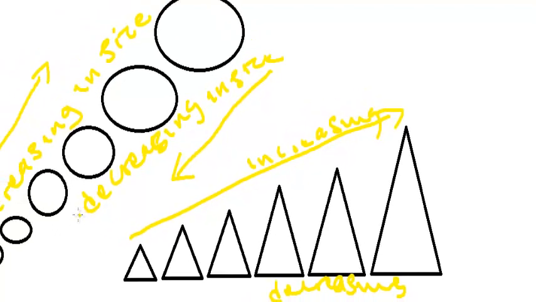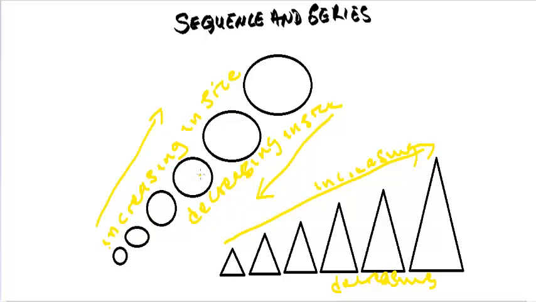Here the pattern is that the circles are increasing, and we can predict the next circle. If we are moving from the bottom to the top of the circles, then we can predict that the next circle is going to be even bigger than the bigger circle here, because of the pattern, the nature of the occurrence of the circles.